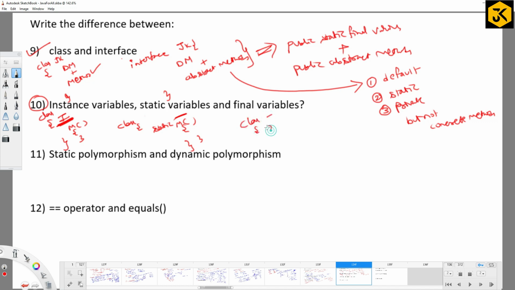Class, final variables, methods, something like this. This is the general thing. If a variable is prefixed with static, we call it a static variable. If a variable is prefixed with final, I call it a final variable, and those should be outside of the method and inside the class. So if you look more in depth, instance variables can be declared inside the method.